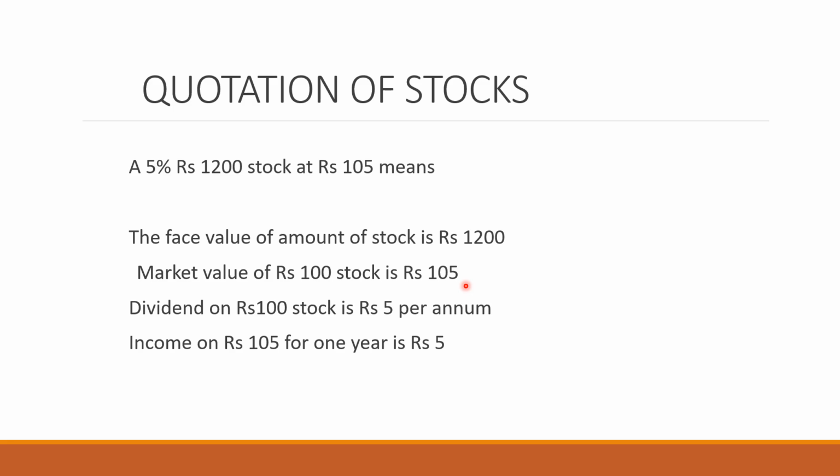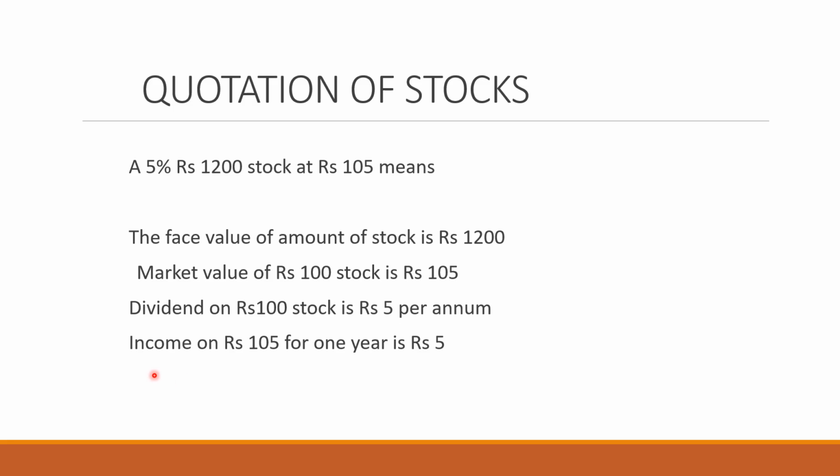This means that the stock is being sold at a premium. 100 stock being sold at 105 means it is sold at a premium of rupees 5. Now, the third figure is 5%. This means that the dividend which the company will give you is 5%. Dividend on 100 stock is rupees 5 per annum, which will be provided to you by the company whose stock you are holding. But when we talk of dividend, on rupees 100 stock, you will get rupees 5. That is very clear to you.